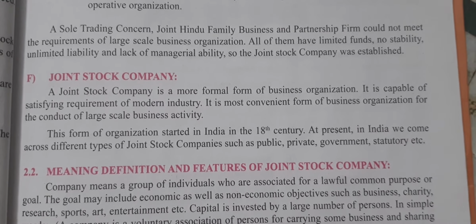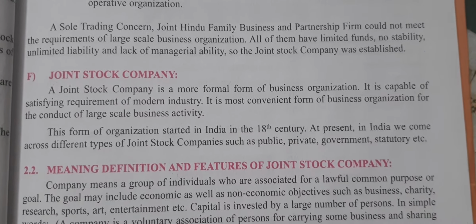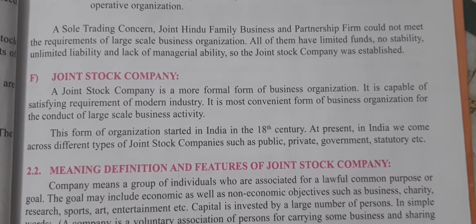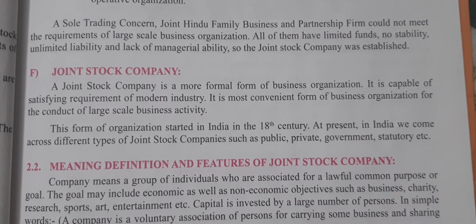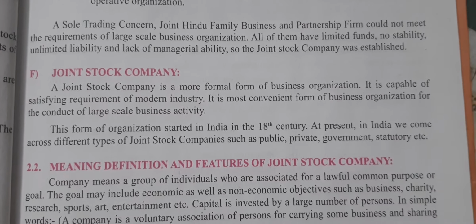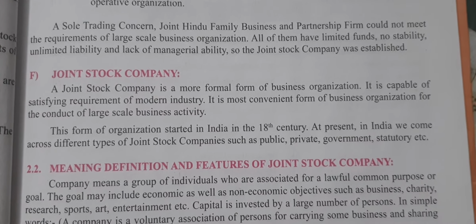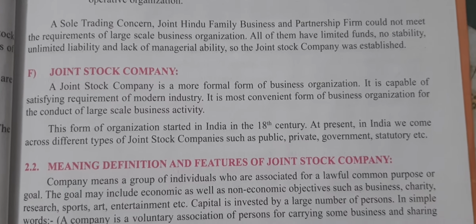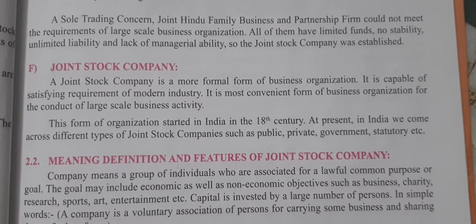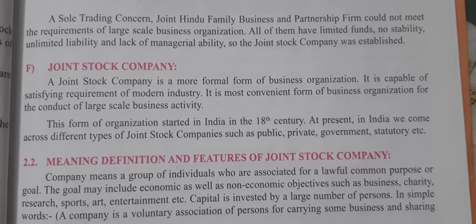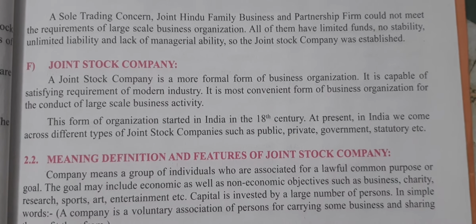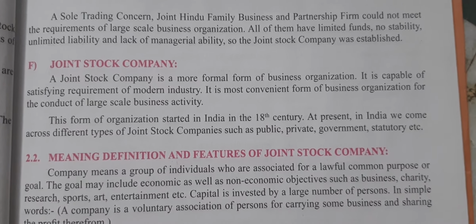Joint Hindu family business is mainly a family business, no other members are involved. Partnership firm has limited partners, right? So due to all these reasons, they cannot match the requirement of a large scale business organization due to limited funds, no stability, unlimited liability, and lack of managerial ability.